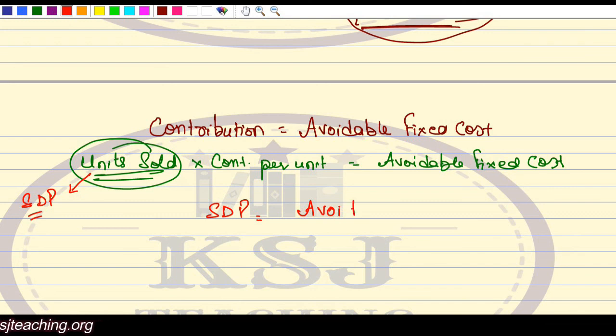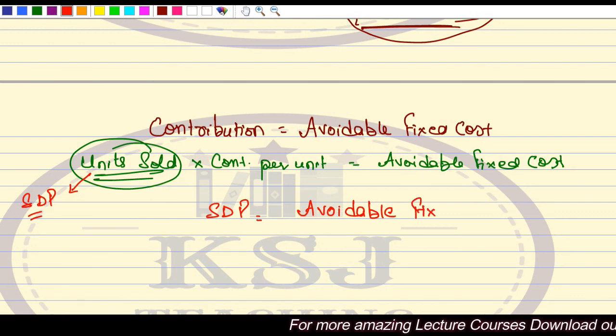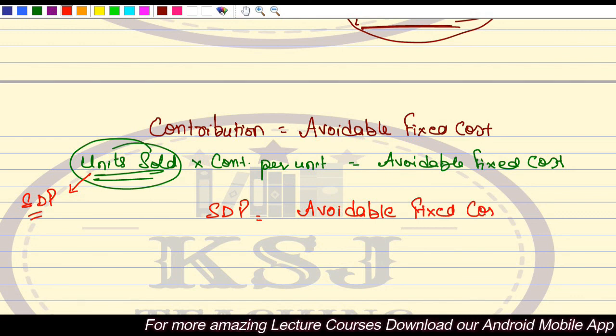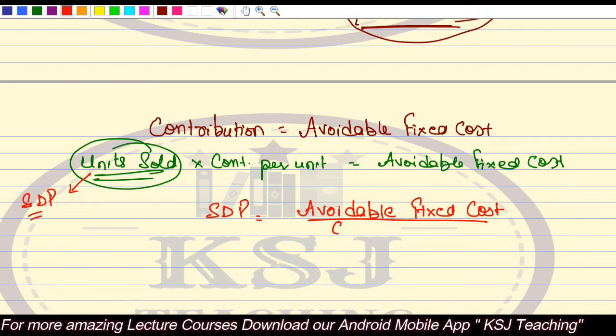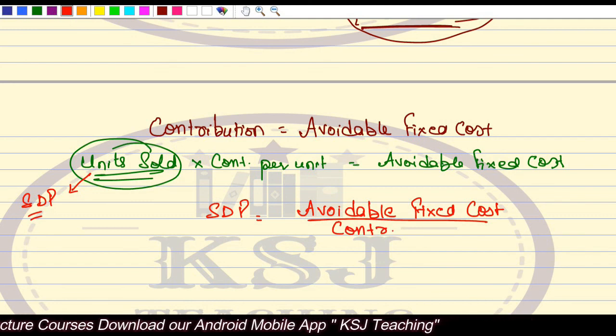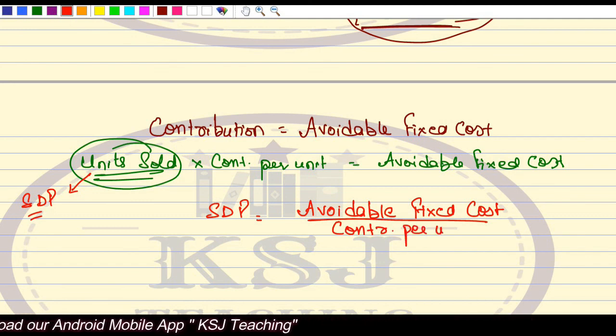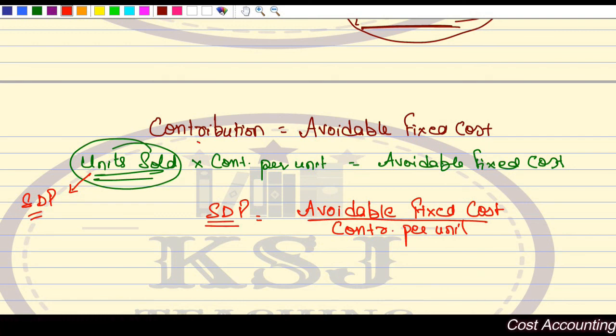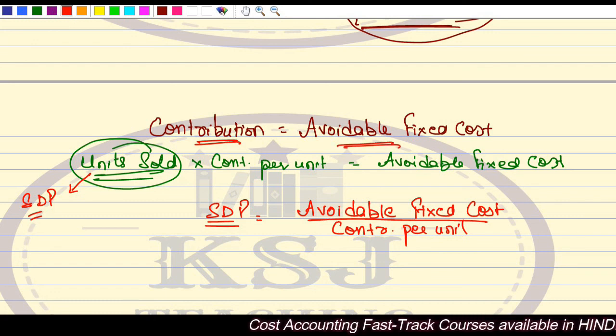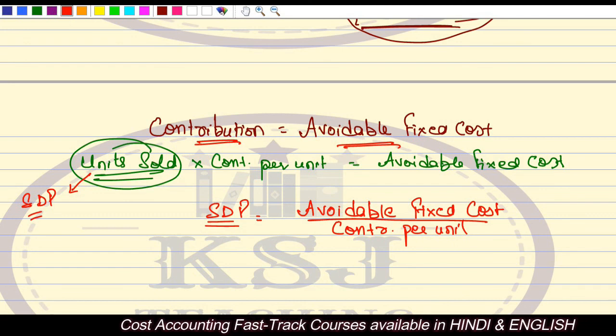It is like the break even point, but in this case we divide the fixed cost into avoidable and unavoidable. Shutdown point equals avoidable fixed cost divided by contribution per unit. That is, up till this level of sales you can continue because the avoidable fixed cost is just being recovered by the contribution you are earning. We are not talking about the unavoidable fixed cost.